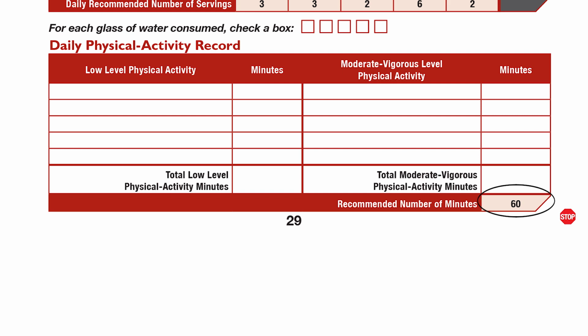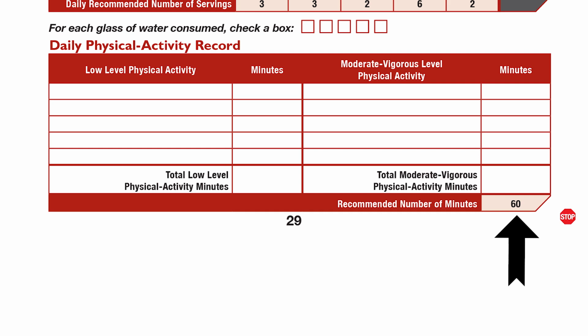Think about the physical activity you have done so far today. Was it low level or moderate to vigorous physical activity? Put activities in the appropriate columns. Then put the number of minutes you did each activity in the column next to it. Pause the video to complete this section of the workbook. At the bottom of your physical activity record, you will see the physical activity recommendation for the day. For kids, it is recommended to get 60 minutes of physical activity a day.